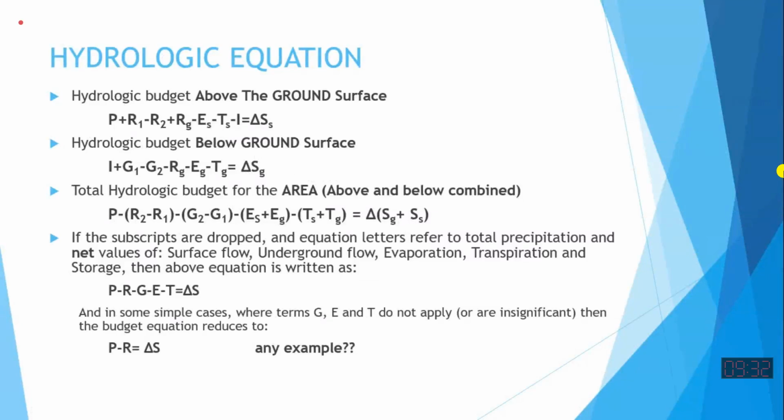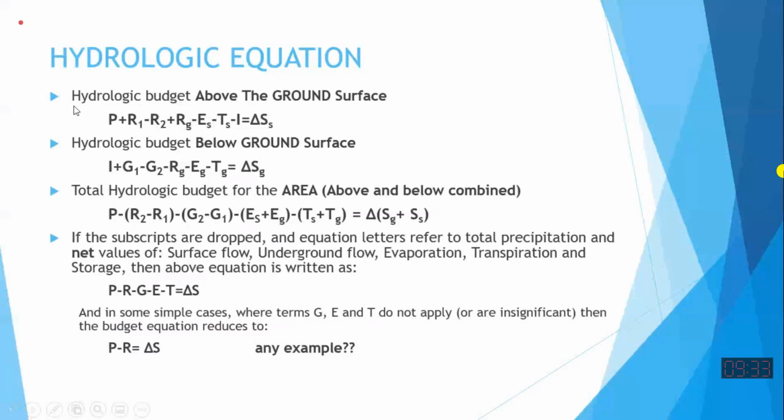You have all, and this is another name. The water budget equation is another name for the law of conservation of mass. We believe that mass cannot be created, cannot be destroyed. So we believe that within a system, whatever is inflow minus whatever is outflow, the difference should be the change of storage of that mass. So that is what we are writing. That is the theoretical background at the back end of this equation.